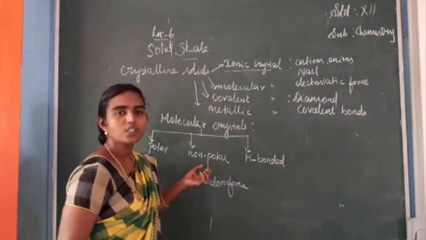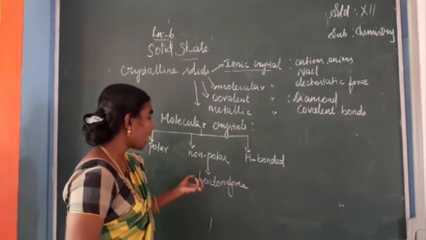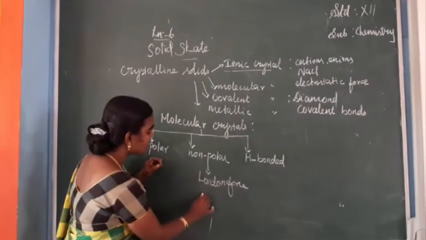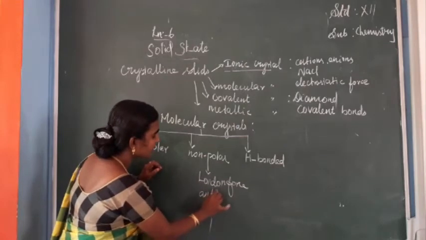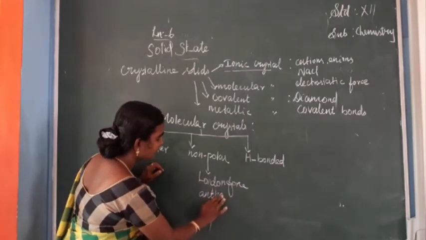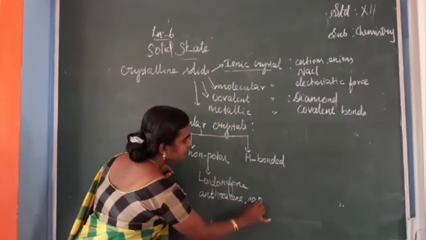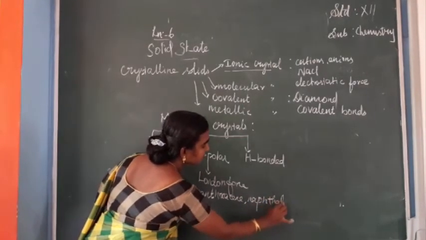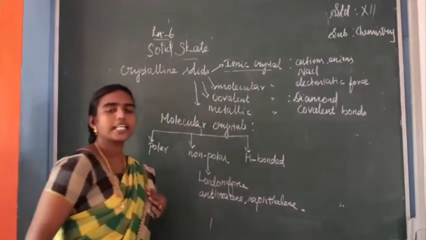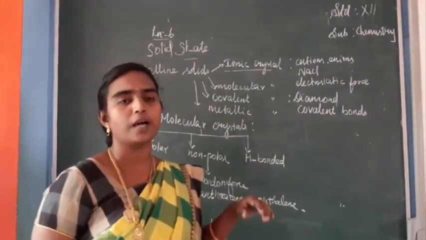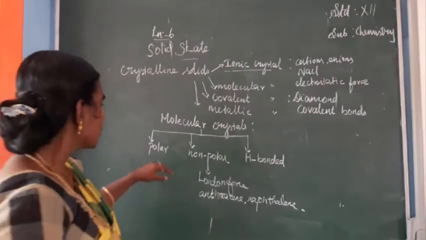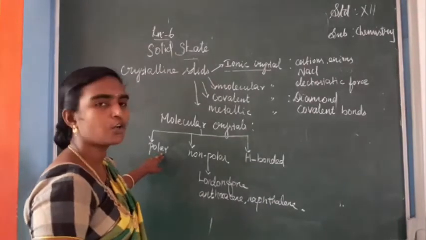Okay, so that force is called London force. And one more thing, the examples of non-polar molecular crystals are anthracene and naphthalene. So these are the examples for non-polar molecular crystals. Is it clear? Next we can see polar molecular crystals.